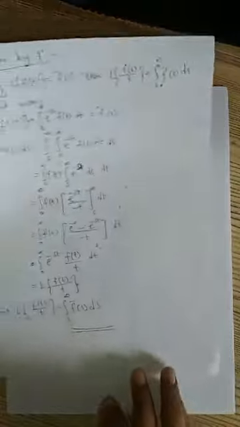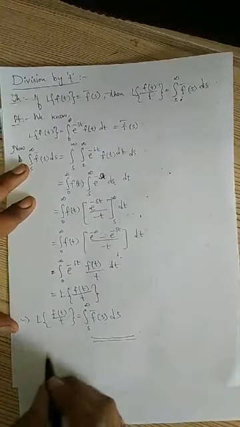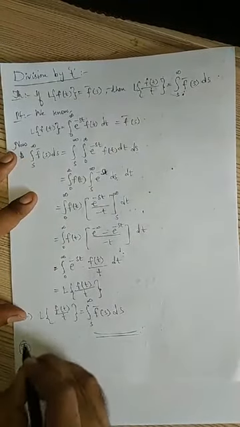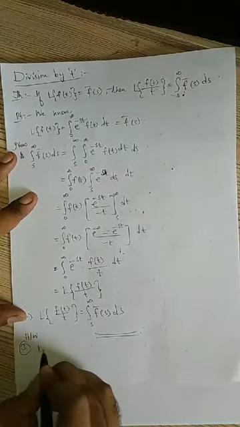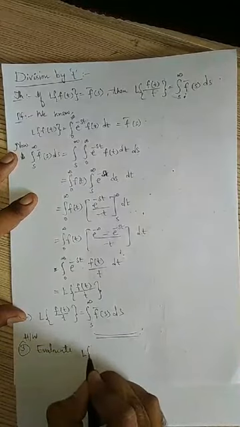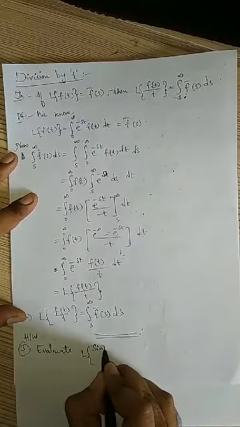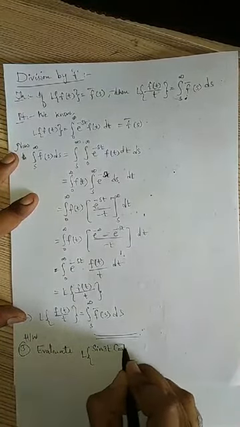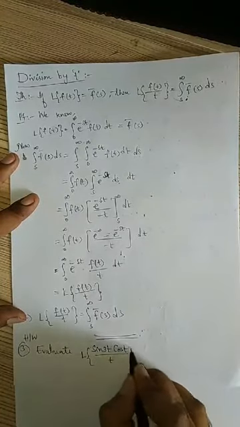Right, now I am going to give one problem as homework. You take this third problem as homework. Evaluate the Laplace transform of sin 3t cos t by t.